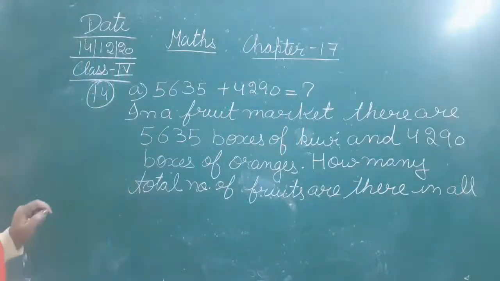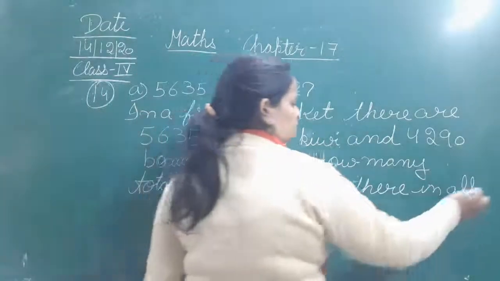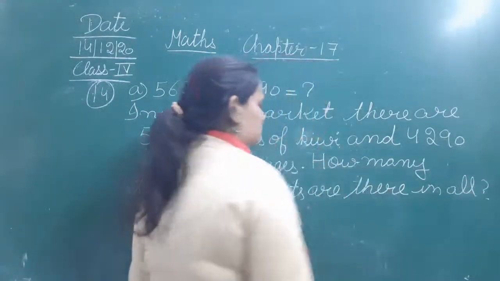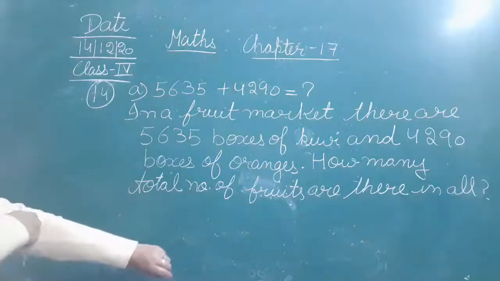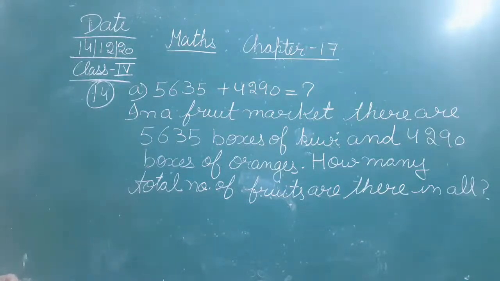Okay, so in a fruit market there are 5,635 boxes of kiwi and 4,290 boxes of oranges. How many total number of fruits are there in all? Okay, so this is the type of story you are going to frame. You can take any example. Ram has rupees 5,635 and Sham has 4,290. How many total rupees do they both have altogether? So you can frame the questions in any way.